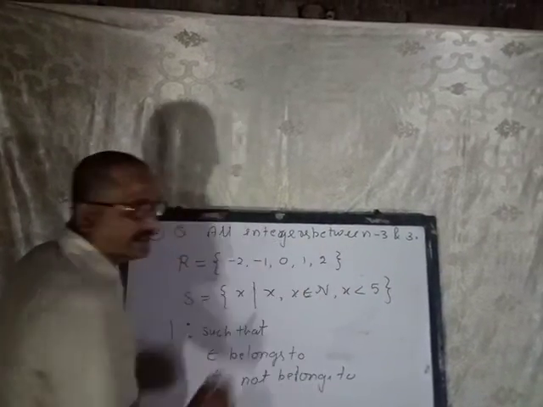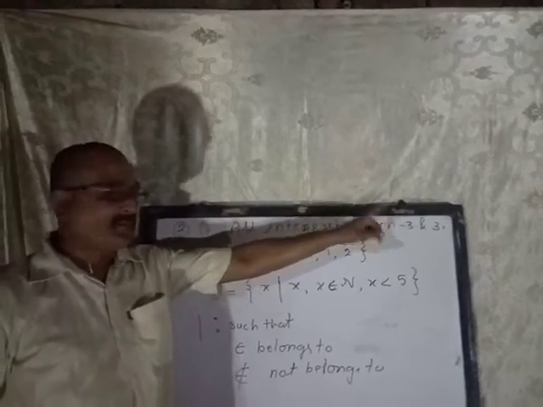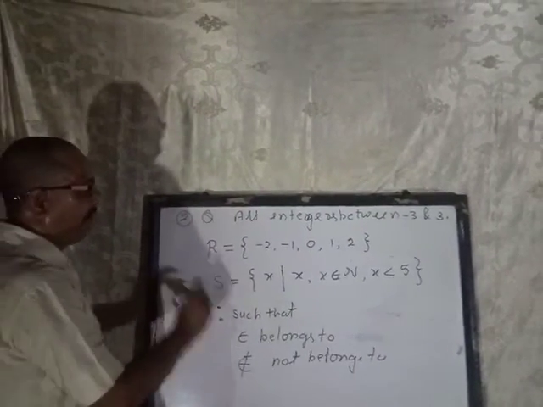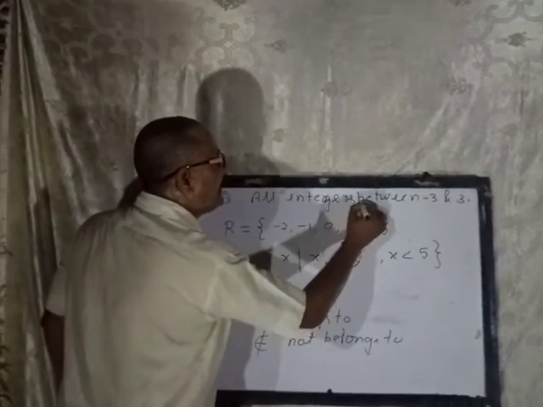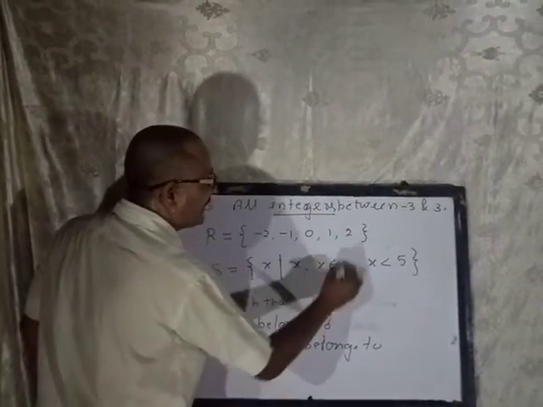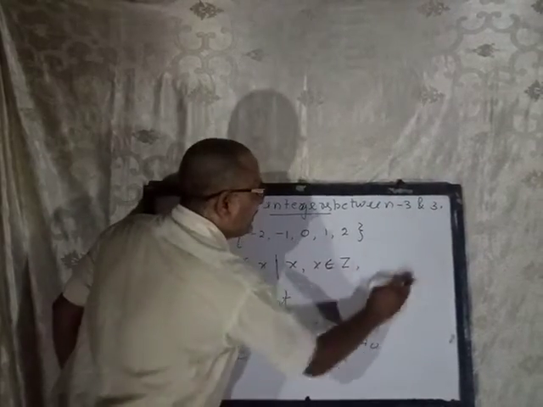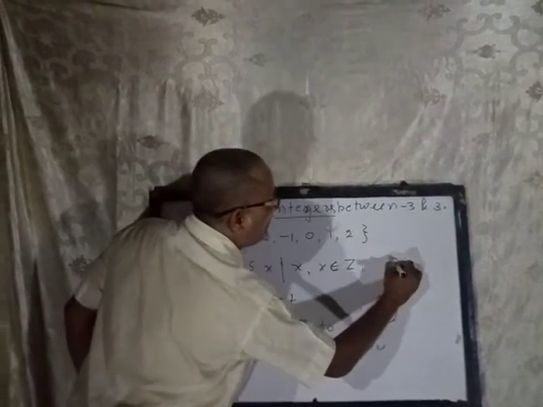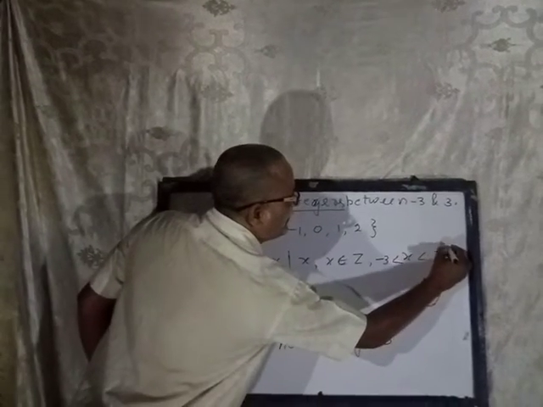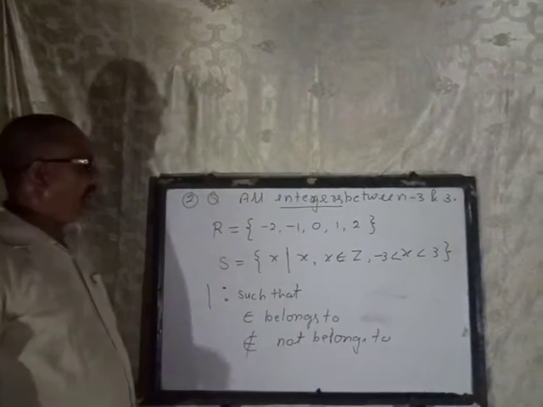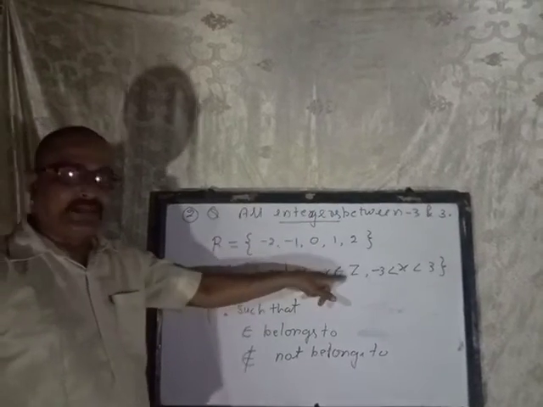These are the integers between minus 3 and 3. Now, in set builder form: x such that x belongs to what is given here? Integers. x belongs to integers. Now about x, x is less than 3 and greater than minus 3. Now your question is complete, in roster or tabular form, and this one in set builder form.